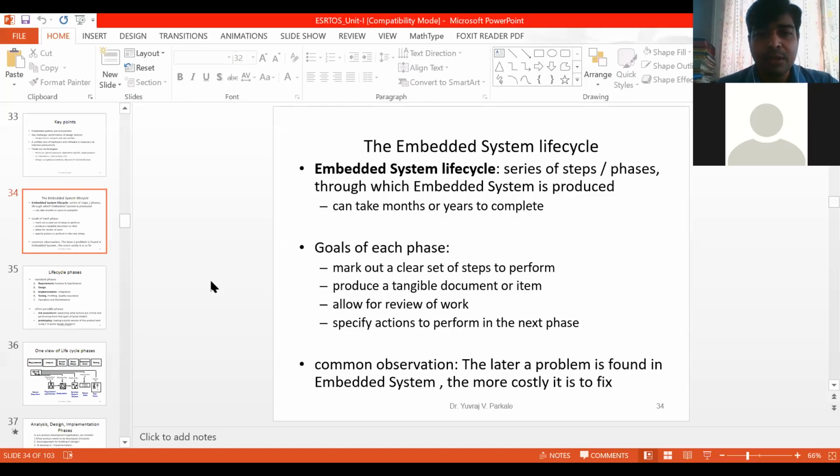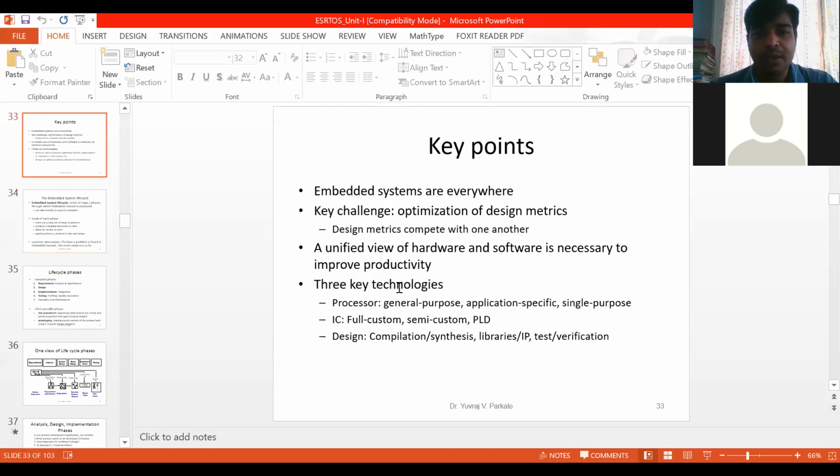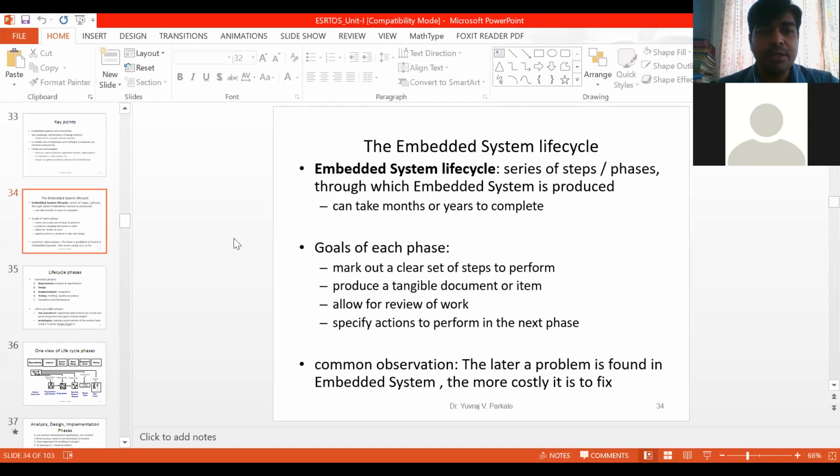Okay, so last time we have seen different IC technologies. Processor technology we have over, IC technology also we have over. Now, this is the last point from unit number 1. The topic is the embedded system life cycle.